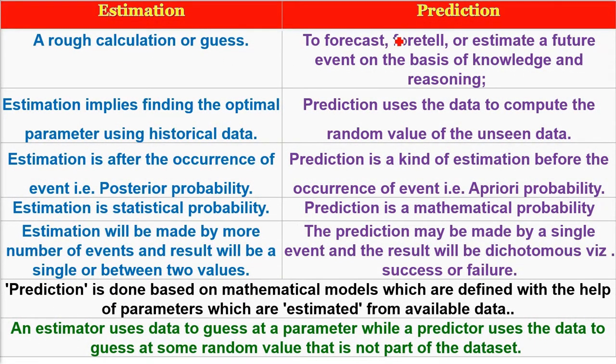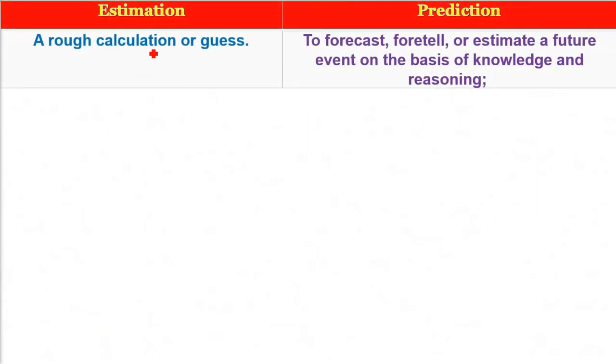What is the difference between estimation and prediction? First, let me give you the literal meaning, that is the dictionary meaning. Estimation stands for a rough calculation or a guess. That is, you have certain numbers and then you give a rough calculation. So estimation is with some values.